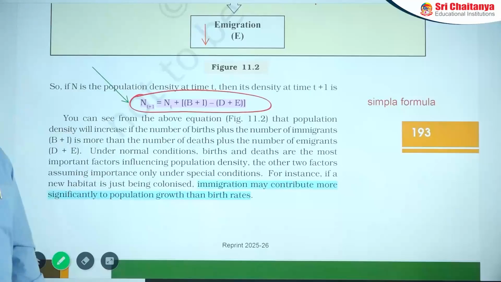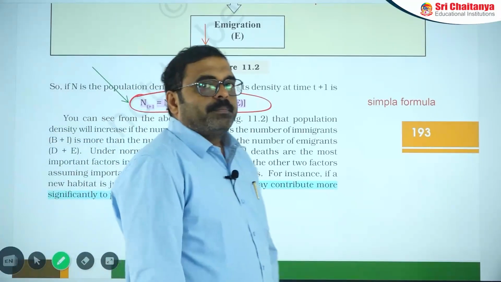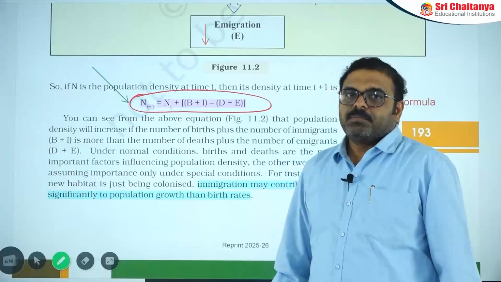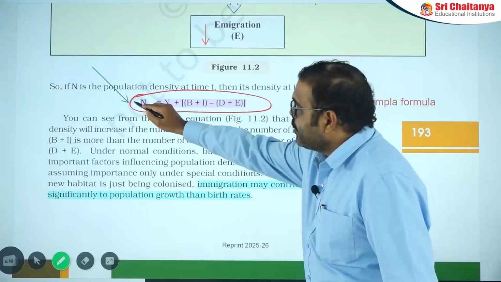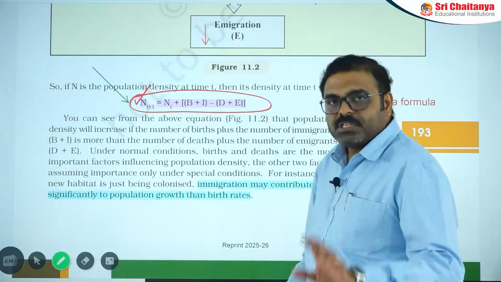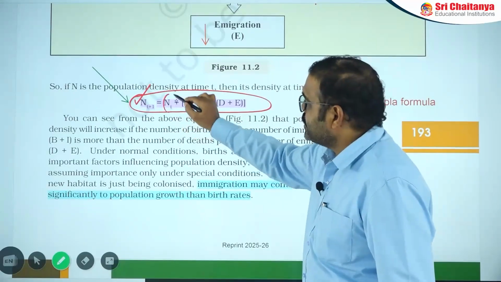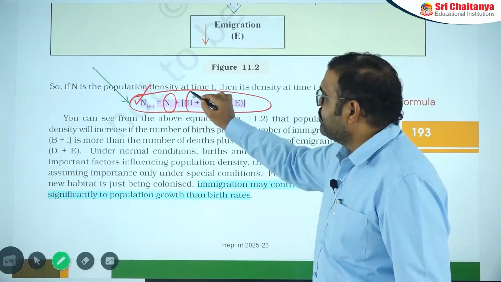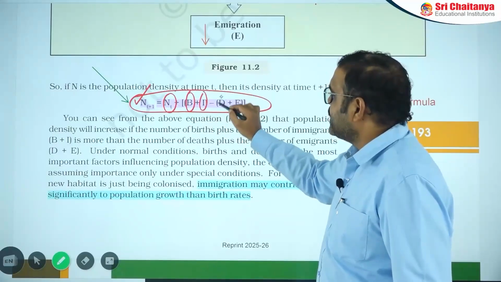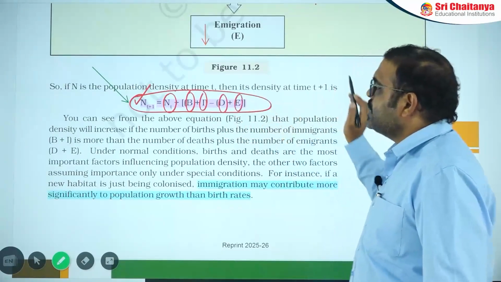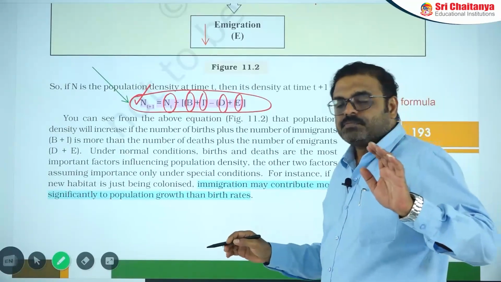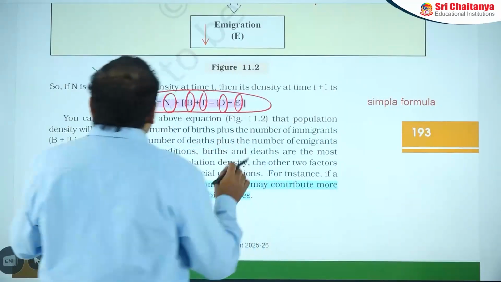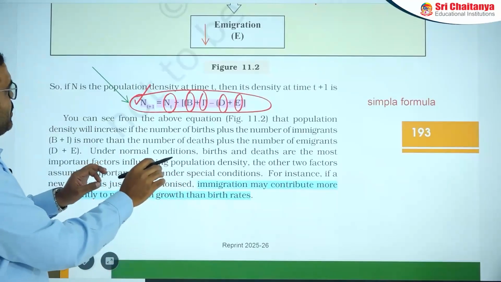That is N(t+1) is equal to N(t) plus births plus immigration minus deaths plus emigration. What do you need to understand? A particular population after a particular time is equal to the initial population plus the number of births plus immigration minus the number of deaths plus emigration. That is a simple formula you can use to calculate the increase in the number of organisms in a particular time. That is the basic population growth density identification.